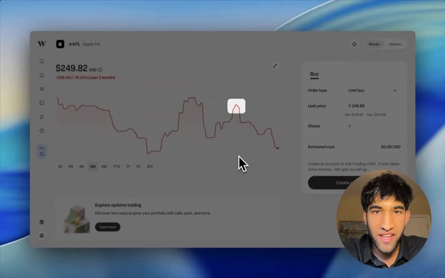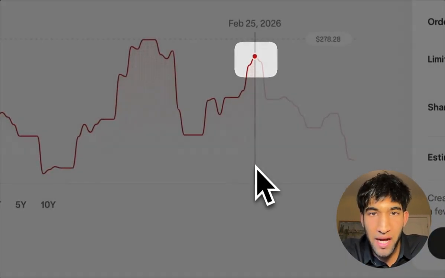Why did this stock go down? And what can I do about it? How can I make money off of that? That's why I created Stocksy. Stocksy tells you the real world events behind why stocks move up and why stocks move down. It also helps you predict where stocks are going to move in the future.